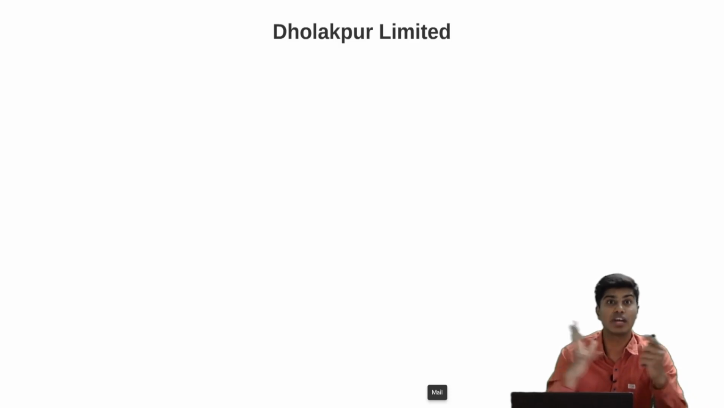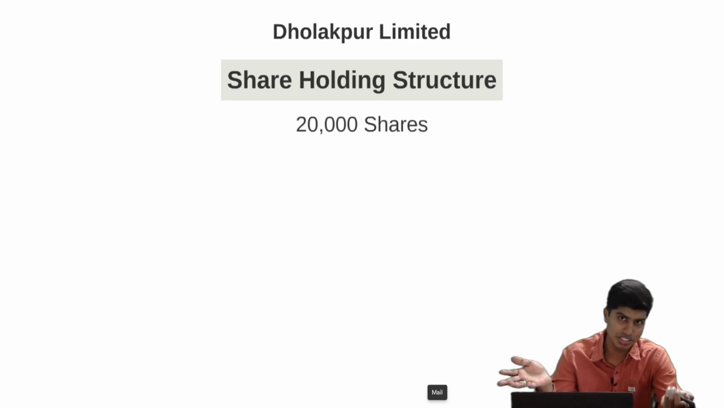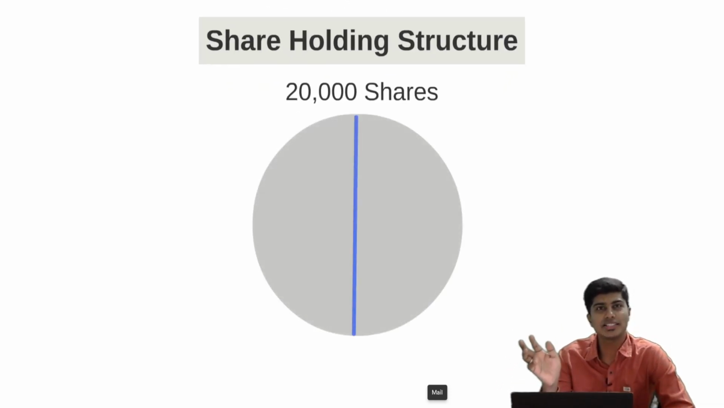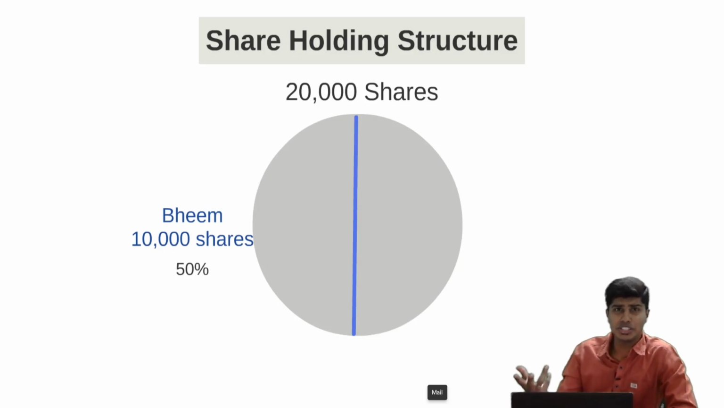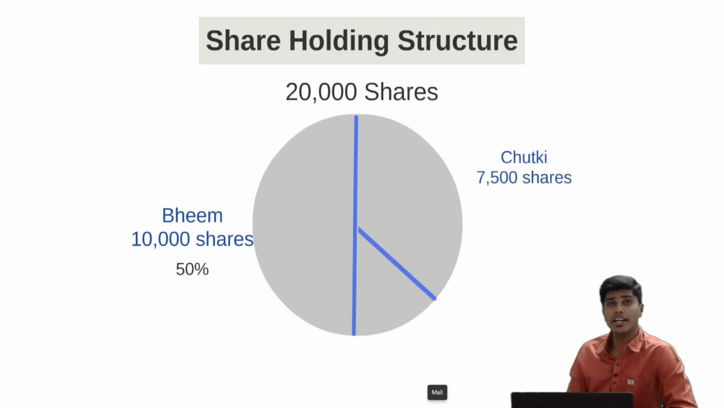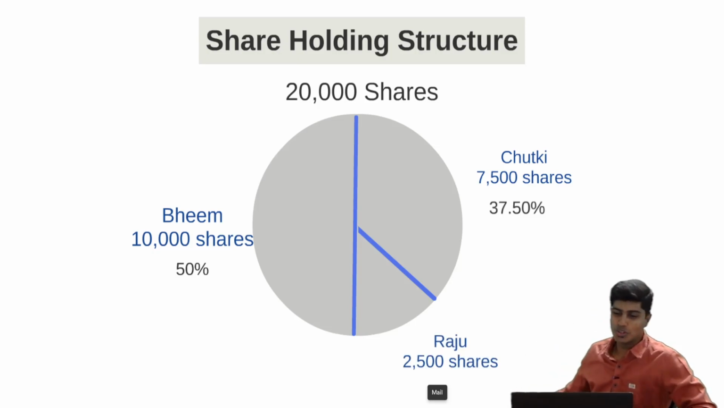Now, let's take an example of a company. Let's say the name of the company is Dolakpur Limited, in which the shareholding pattern is this way. There are 20,000 shares, of which 10,000 shares are held by Bhim. That is 50% holding. Now, let's say 7,500 shares are held by Chutki, which comes to 37.5%. And the balance of 2,500 shares, guess who will hold it? Raju. Raju holds the balance 2,500 shares, which comes to 12.5%. So this is the holding of the company.